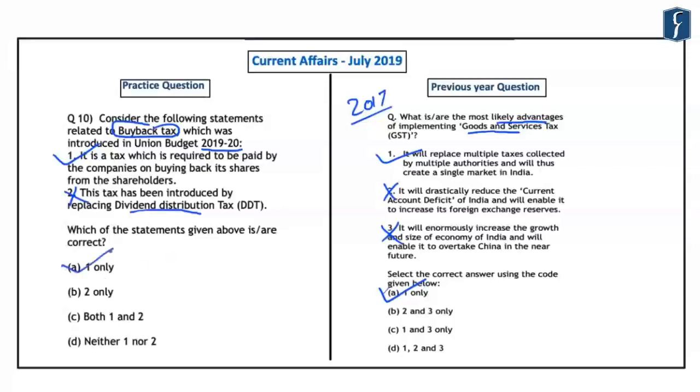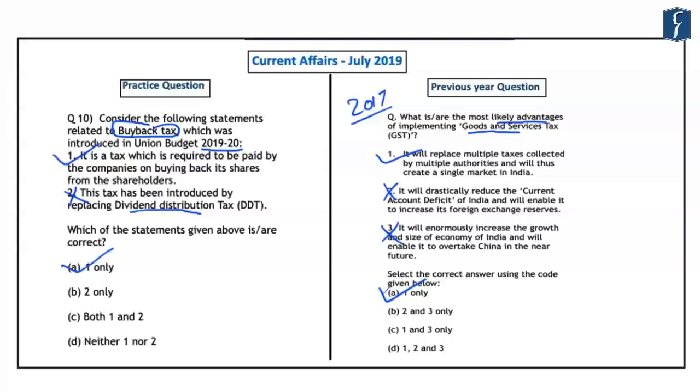So here you should understand that whenever the government of India introduces any new kind of tax in its Union Budget, it becomes extremely important for us from the preliminary examination point of view. For example, when the goods and services tax was introduced in 2017, a question was asked in the preliminary examination. So similarly, you can expect a question related to buyback tax. And as we have seen in the previous question, a question was asked when an equalization levy was introduced in the budget, in the prelims of 2018.